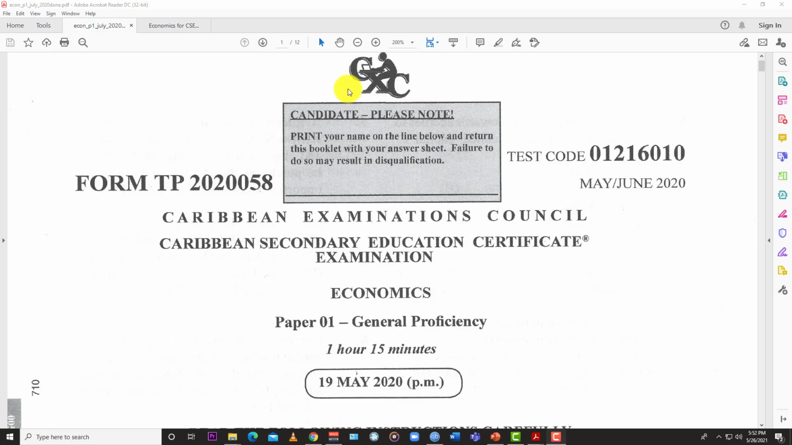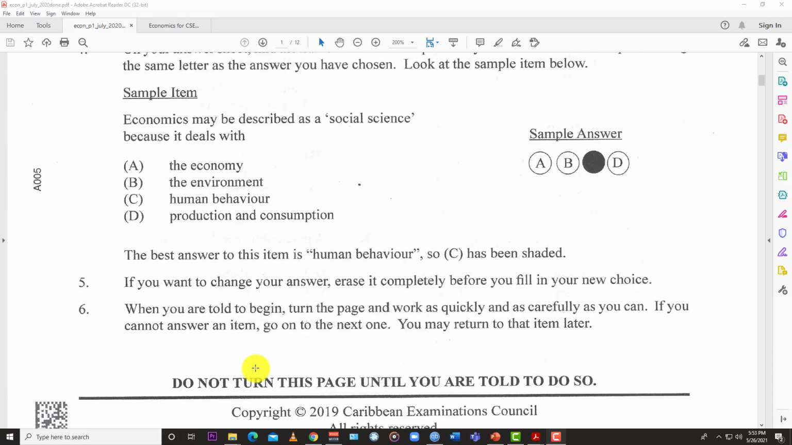Welcome back to Learn SKN, and today we have an economics video for you. We're looking at paper 1 from May-June 2020. So that's economics paper 1, May-June 2020, or the COVID year, the COVID exam. All right, so let's just jump into it.